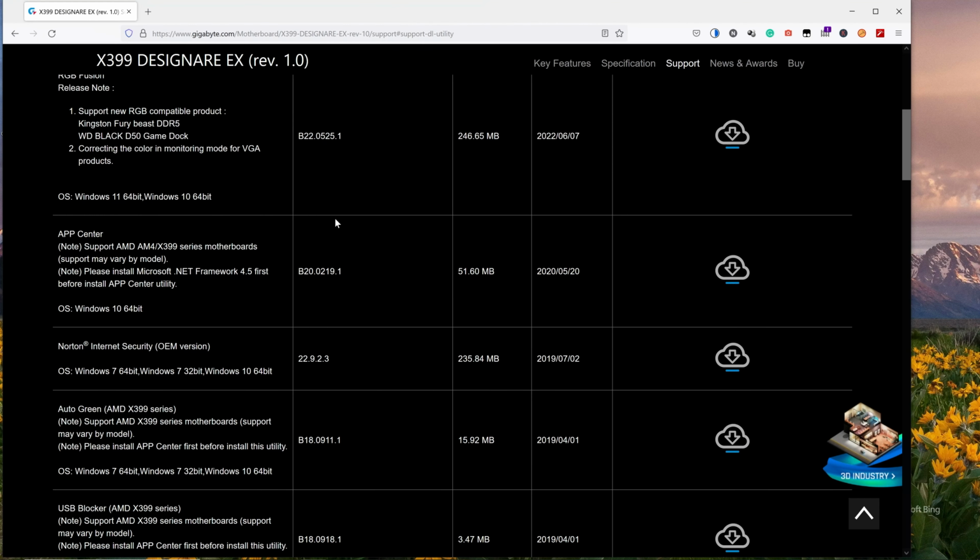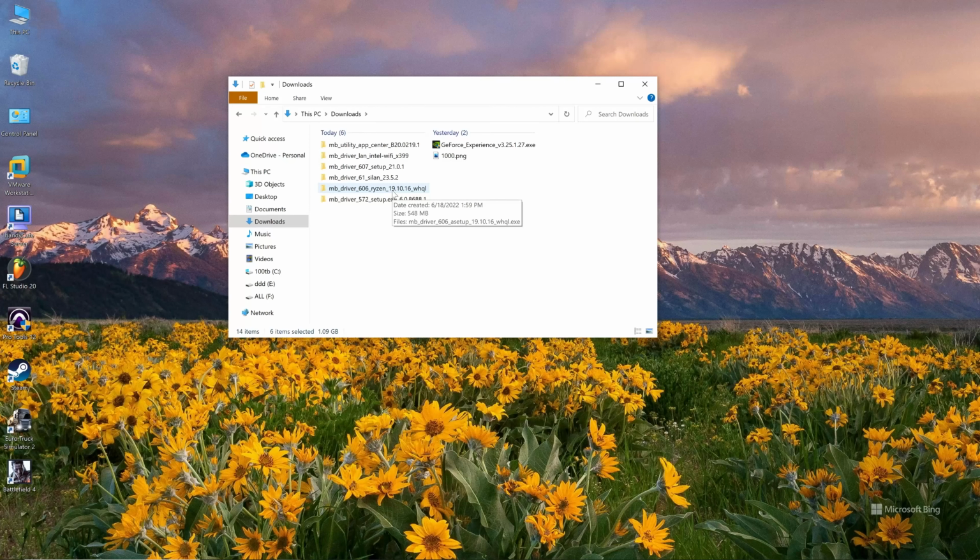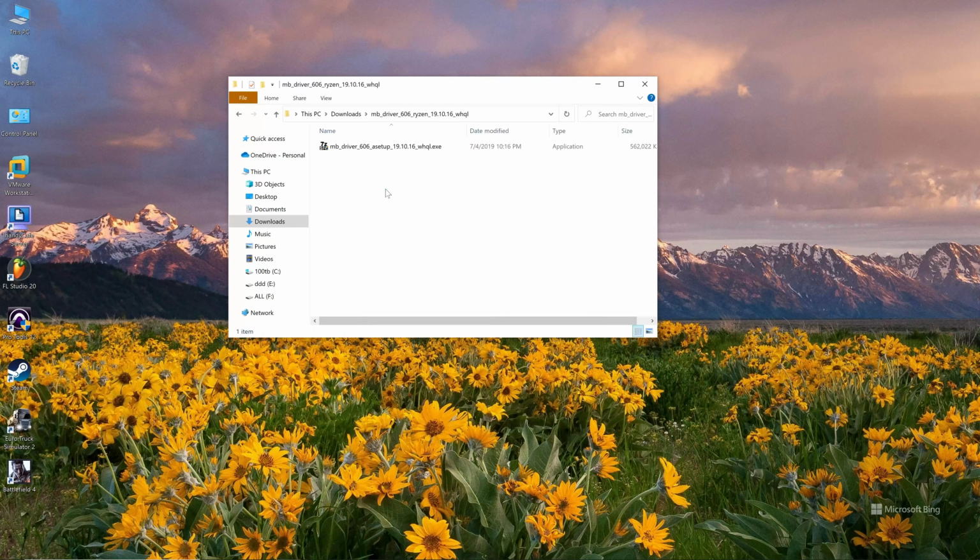Now all drivers are downloaded already, so we will start to extract them. Select all, extract each archive to a separate folder. Then we can delete this one. Okay, the important thing now is to start with the processor driver. For now my processor is Ryzen, so we will start with this driver, which is the chipset driver.